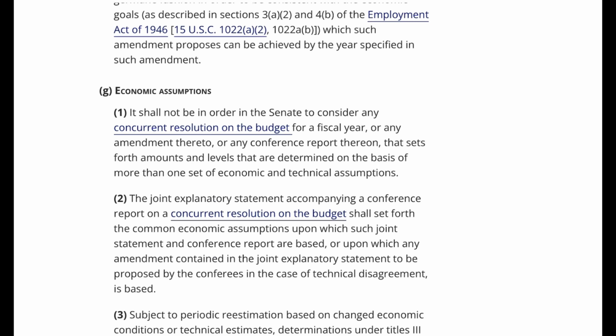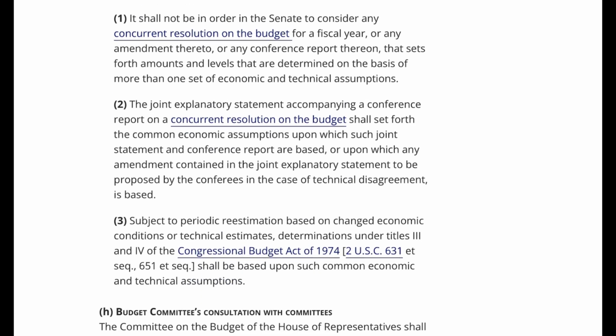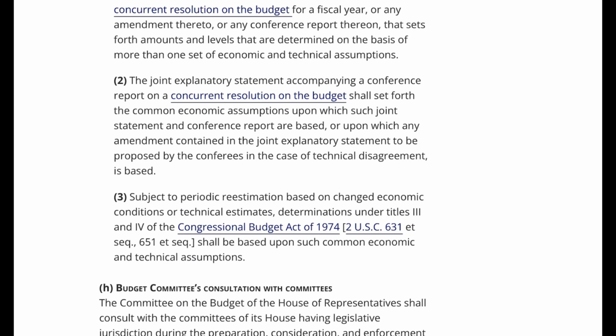3. Subject to periodic re-estimation based on changed economic conditions or technical estimates, determinations under Titles III and IV of the Congressional Budget Act of 1974, 2 U.S.C. 631 et seq., 651 et seq., shall be based upon such common economic and technical assumptions.